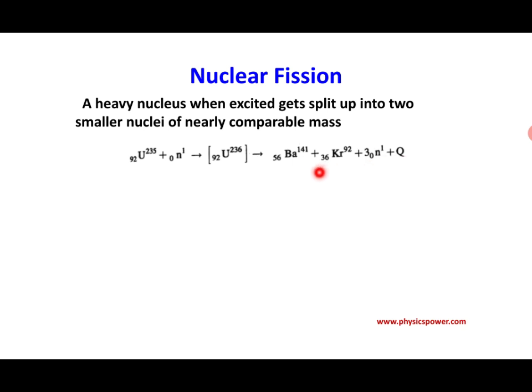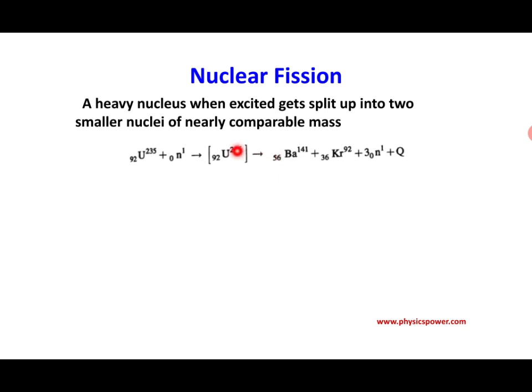If you observe this reaction, total mass is conserved as well as total charge. From the charge point of view, the charge number, nothing but the atomic number, is initially 92. After the reaction, the parent nucleus has 92 protons. If you observe the daughter nuclei, 56 plus 36 is a total of 92. So total charge is conserved, meaning before and after the reaction the charge remains the same.